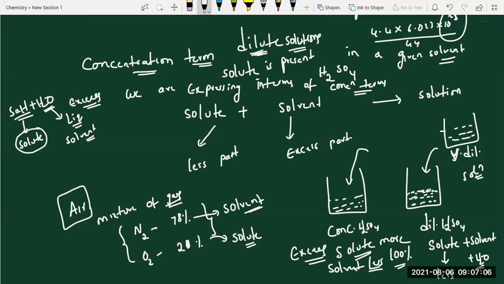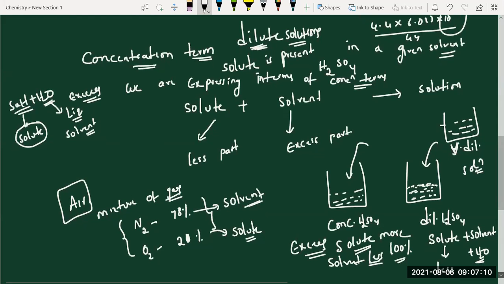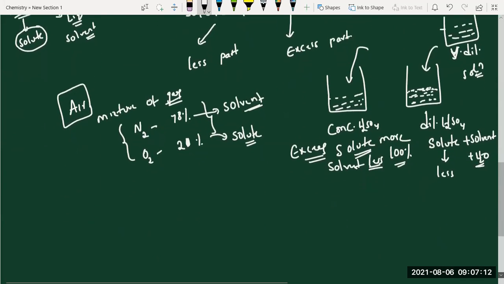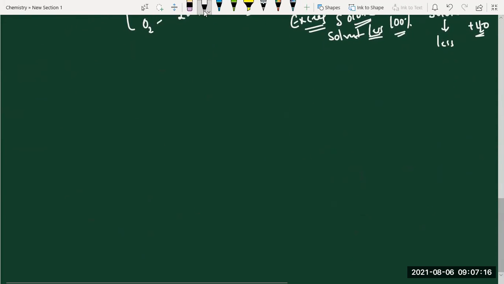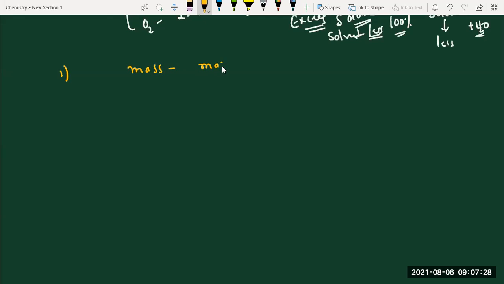Now, next. First, I am expressing concentration terms: weight percentage, mass percentage, molarity. The first one, according to schedule, is mass percentage.